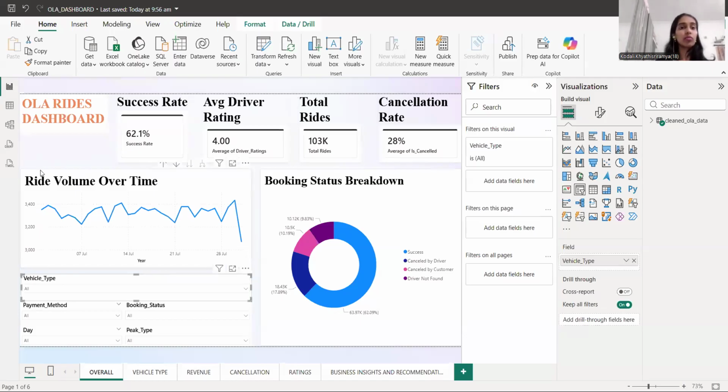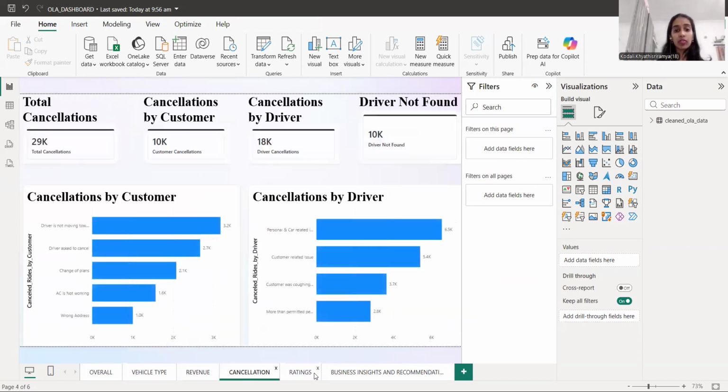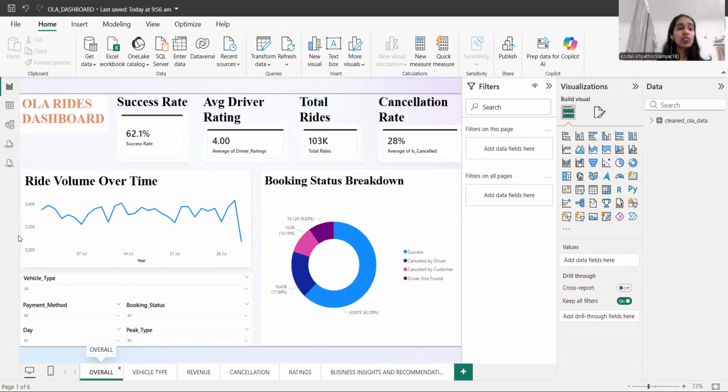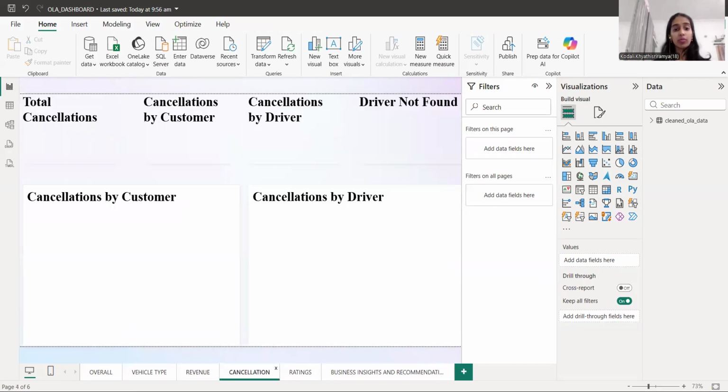These are the charts I have created for the analysis. In this, we can clearly see the ride volume over time and booking status breakdown. After that, what are the types of vehicles used by the drivers and what has the highest rating, and so on.